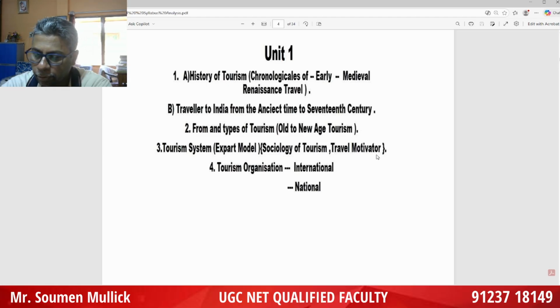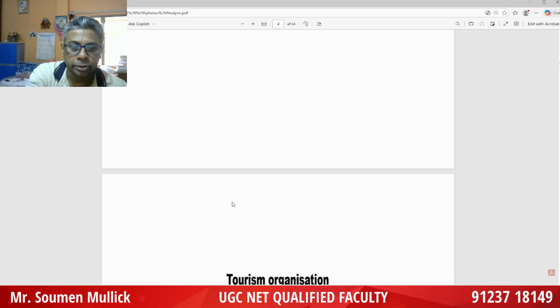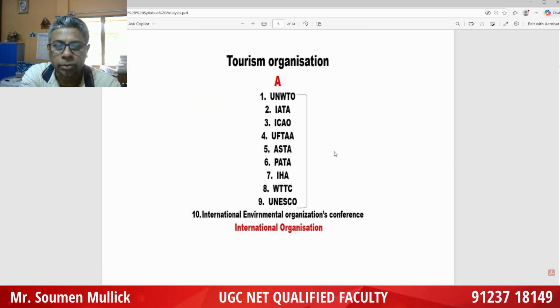You have to keep in mind there is an important area about tourism organizations. Tourism organization, what is the important topic? It comes as international organizations and national organizations. International tourism organizations: UNWTO, IATA, ICAO, UFTAA, PATA, ASTA, IHA, WTTC, and UNESCO.